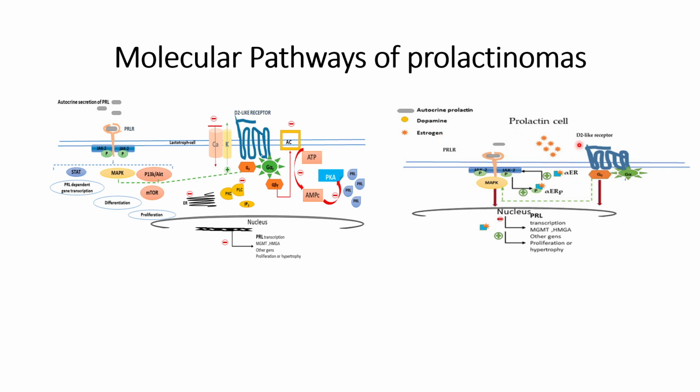When the dopamine type receptors get activated, and estrogen is also present within the prolactin cells, whenever the estrogen binds to the alpha ER and dopamine type receptors get activated, it will promote prolactin formation. However, the dopamine type receptors cause the phosphorylation of JAK2 and MAP kinase, and with the help of MAP kinase, phosphorylation of alpha ER.